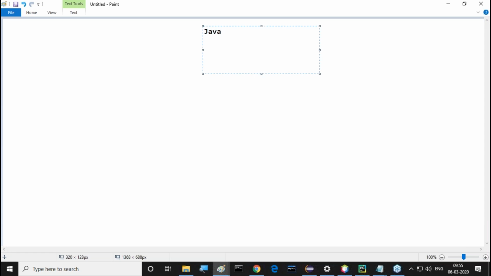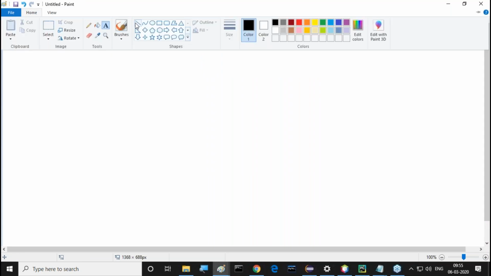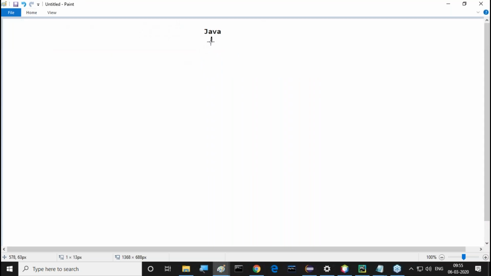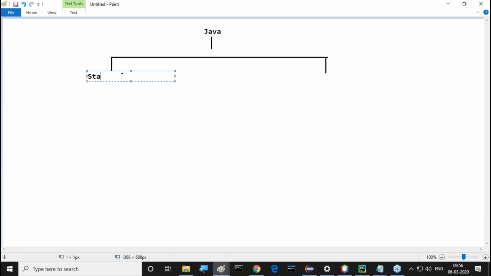By using the Java programming language, we are able to prepare two types of applications. What are the two types of applications we are preparing? Listen carefully. The first one is standalone applications.